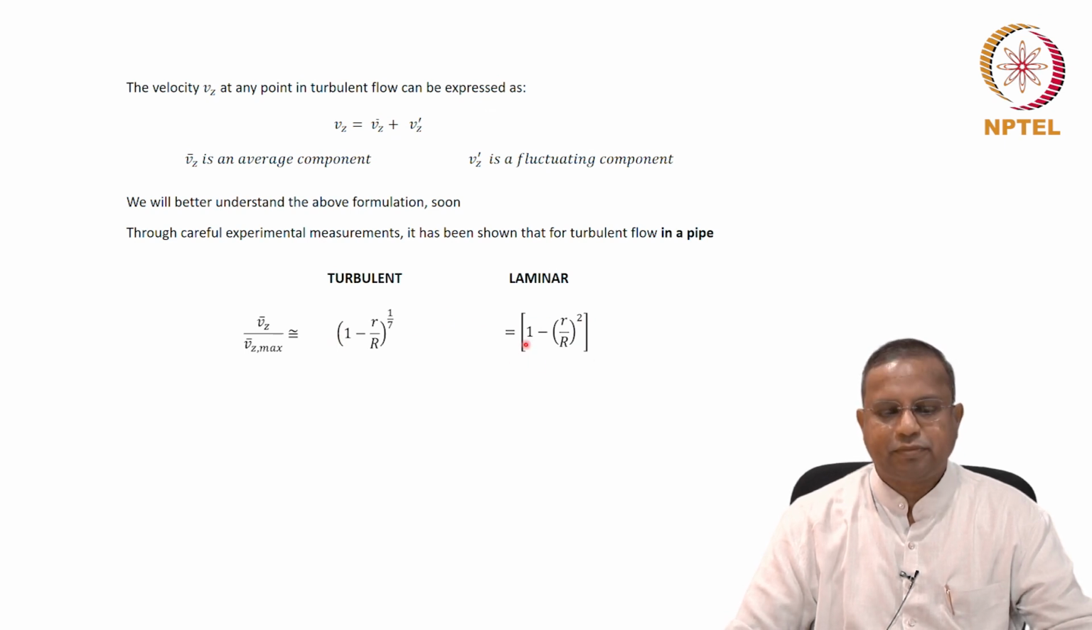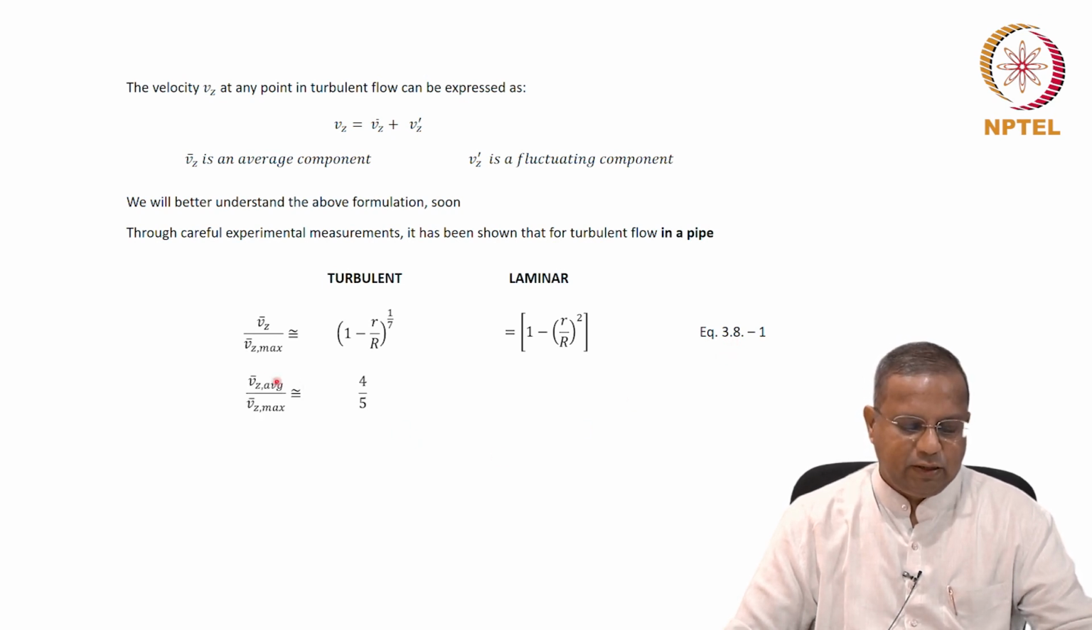So you can find the difference between laminar flow that we have already seen in great detail and the turbulent flow which we have started looking at in this chapter. We'll call this equation 3.8-1. The ratio of the average velocity to the maximum velocity, people found through measurements to be 4/5. Whereas we recall from our earlier notes, what was it for laminar flow? Yes, half.